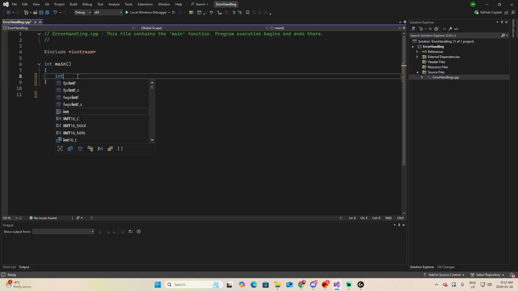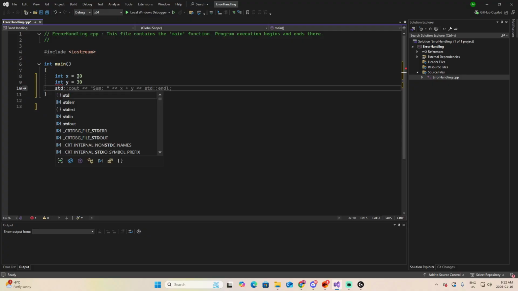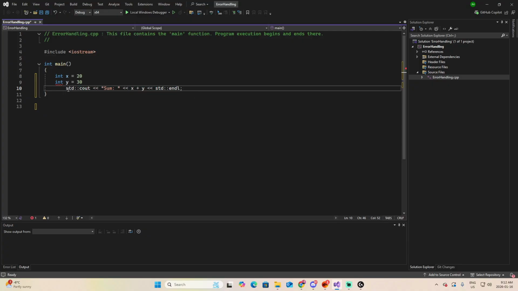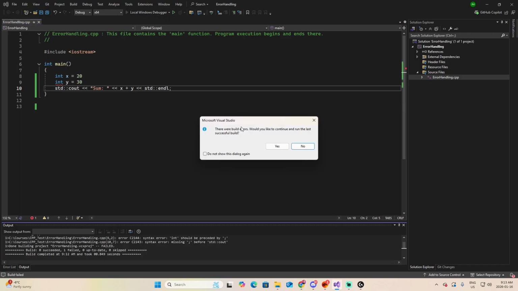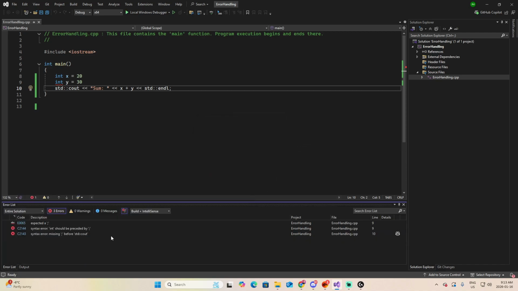Let's do something very simple. int x equals 20, int y equals, let's say, 30, and we're going to remove the semicolons. And here, let's say, std::cout the addition of these 2. If we try to run this, you will see there were build errors. Would you like to continue? I always say no. And I click on the button to check what the errors are.